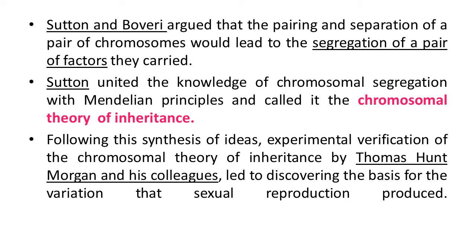Following this synthesis of ideas, experimental verification of the chromosomal theory of inheritance by Thomas Hunt Morgan and his colleagues led to discovering the basis for the variation that sexual reproduction produces. So all these scientists contributed to the rediscovery of Mendel's work.